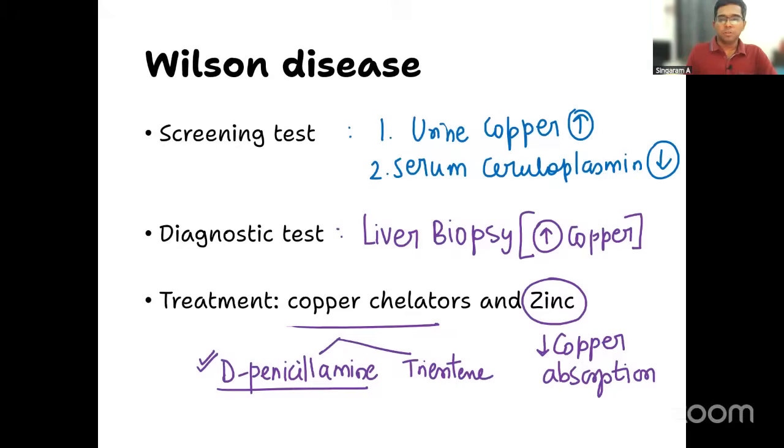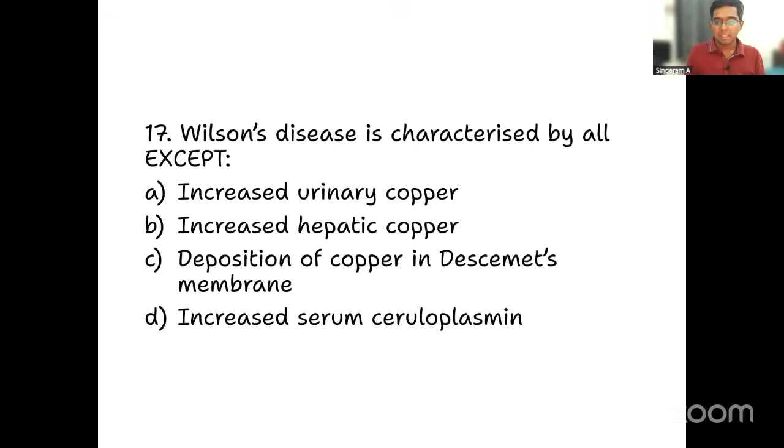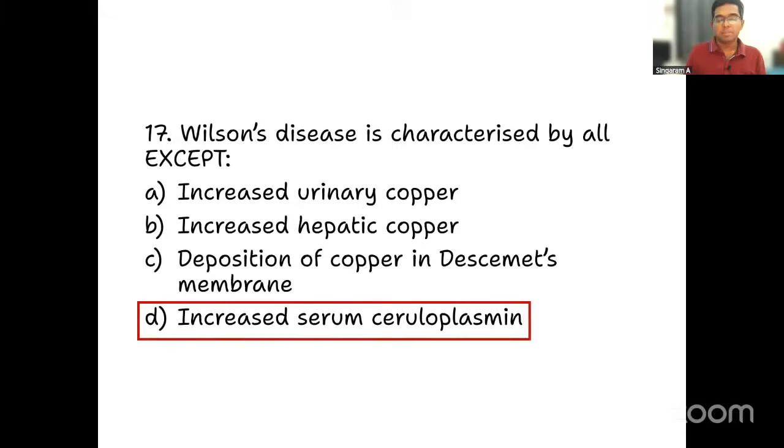So I think most of you know about Wilson disease. Please know not only the quick points, you should also know every detail of Wilson disease, because every part of this has been asked in your PYQs in some way or other. So Wilson disease, extremely important topic. So for this particular question we were discussing, the clear answer is increased serum ceruloplasmin is not a feature because you get only decreased serum ceruloplasmin. That's it. So for question number 17, the clear answer is option D only, right? So that was about this question.